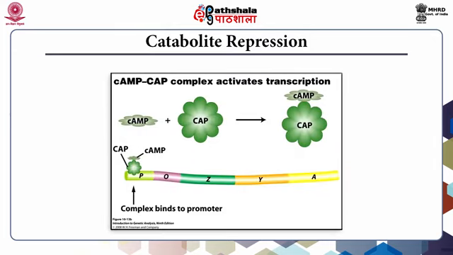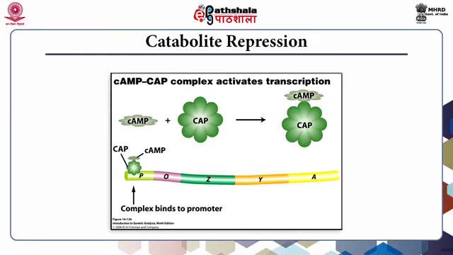Catabolite repression is an example of regulation by positive control. It acts via the promoter region of DNA and by doing so complements the control exerted by the operator region. The efficient binding of the RNA polymerase to promoter regions subject to catabolite repression requires the presence of a catabolite activator protein, also called cAMP receptor protein. In the absence of the CAP, the RNA polymerase has a greatly decreased affinity to bind to the promoter region. The CAP in turn cannot bind to the promoter region unless it is bound to cAMP.